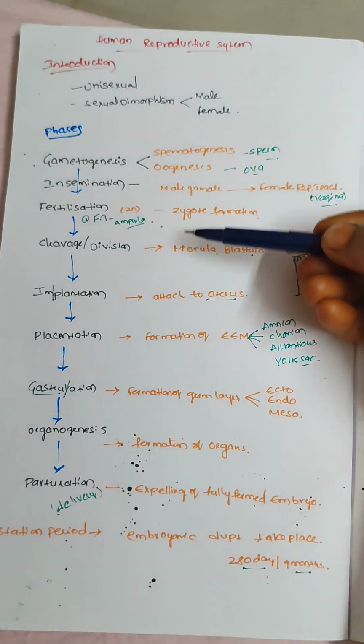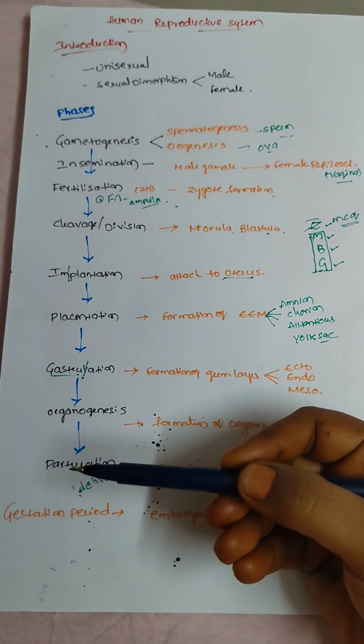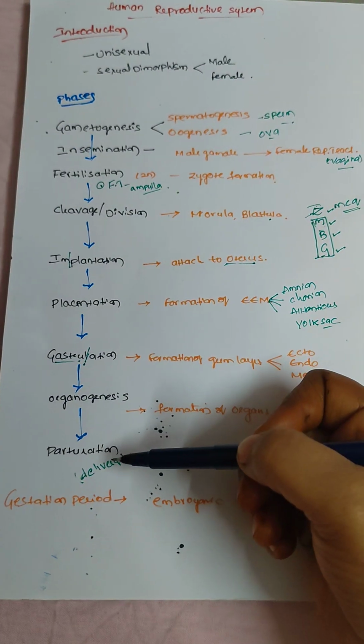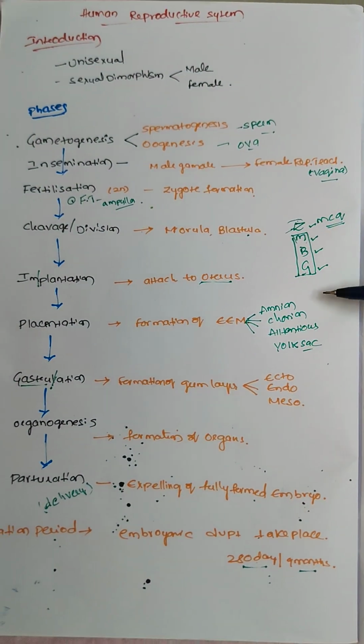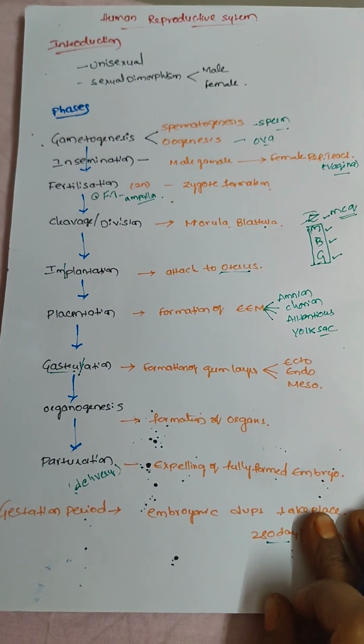These are all the sequences, all the phases of the human reproductive system. You have to remember the phases sequence and also the cleavages sequence. So this is the introduction about the human reproductive system.